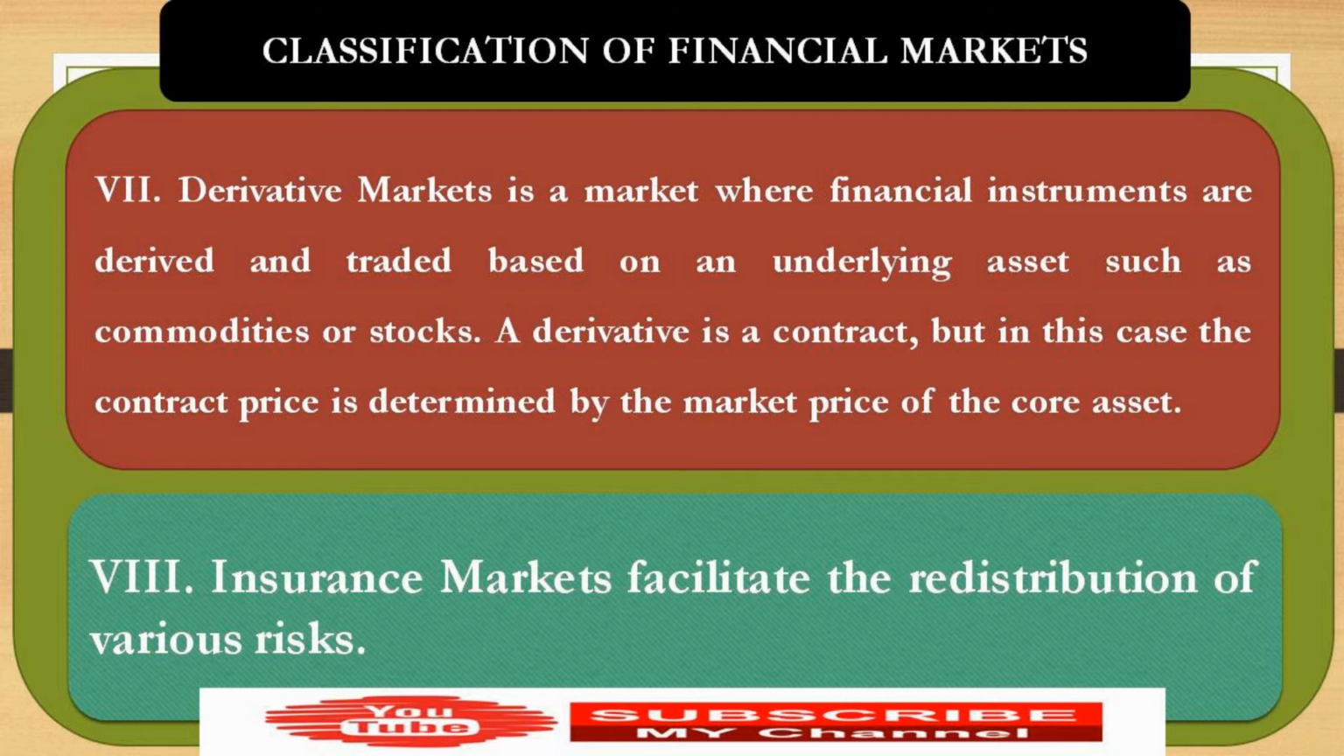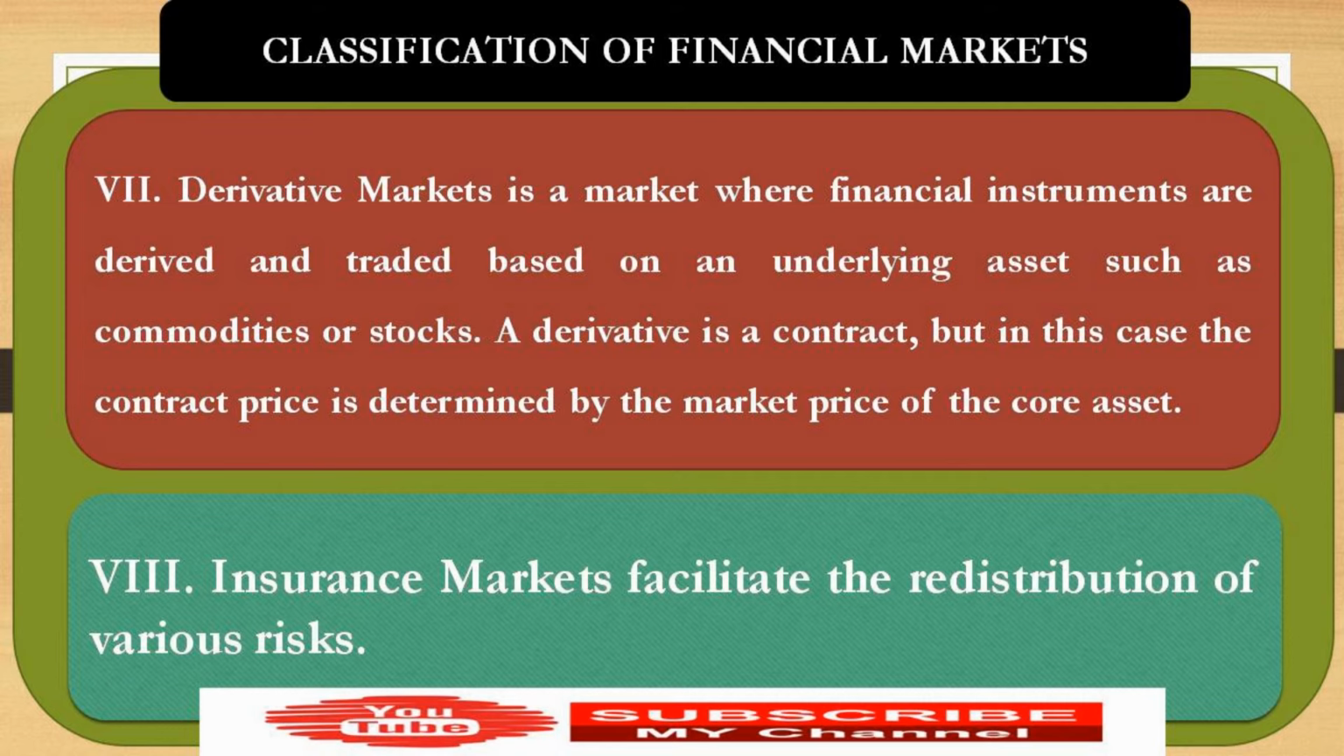Now, another classification, derivative market, is a market where financial instruments are derived and traded based on an underlying asset such as commodities or stocks. A derivative is a contract, but in this case, the contract price is determined by the market price of the core asset. Okay, we will discuss it elaborately later.